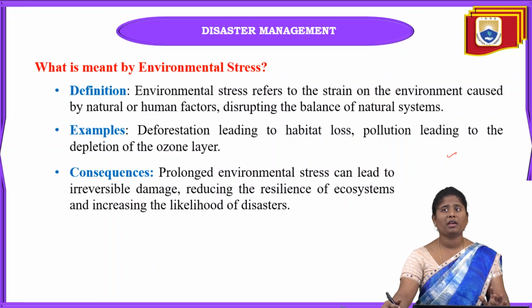We have to be very careful if these disasters are going to happen. If a disaster happens, there will be so much stress and strain towards the environment due to natural as well as human-made disasters. So we have to be very much aware of these disasters. When a disaster happens, there will be so much reduction in the resilience of the ecosystem, and also an increase in the likelihood of disasters.